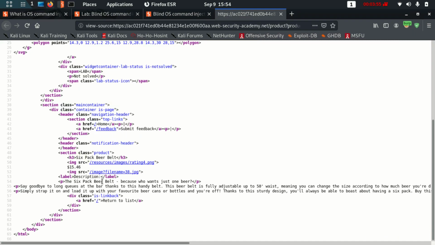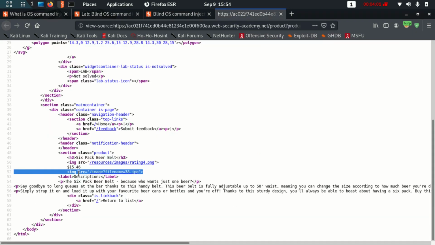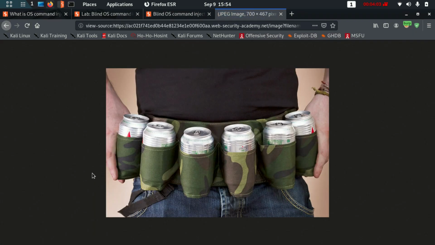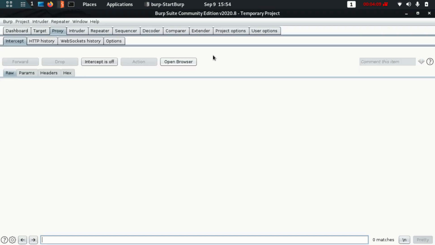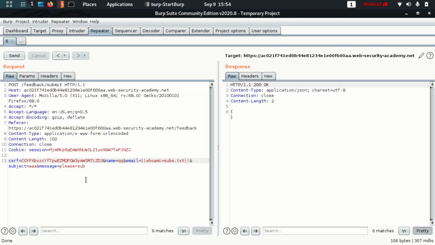See, this is where the image is loading, where the image src is equal to images and the file name is given some value. So we created our own file name and we named it subs.